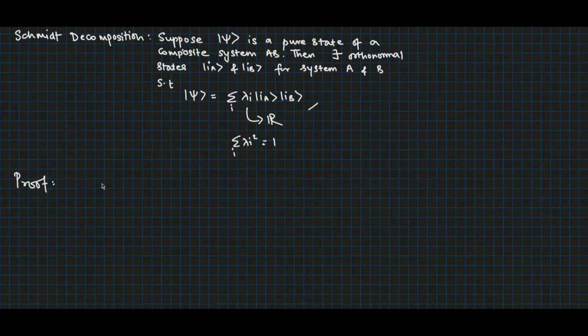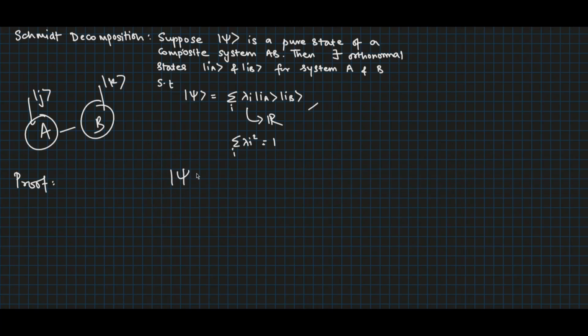Let's take systems A and B such that they have state spaces of the same dimensions. Let |j⟩ and |k⟩ be the orthonormal bases of systems A and B. Then psi can be written as a linear combination, |ψ⟩ = Σ_jk a_jk |j⟩|k⟩, where a_jk is an element of a matrix A and it is a complex number.